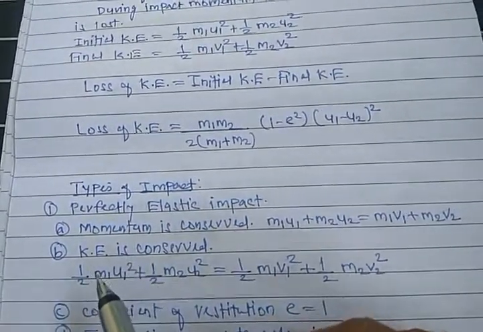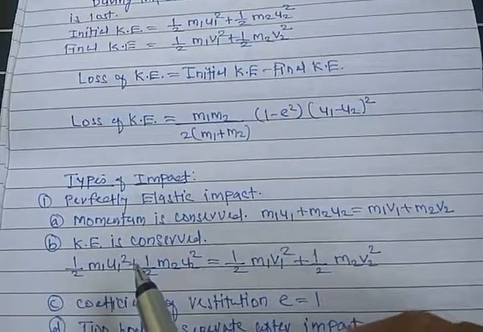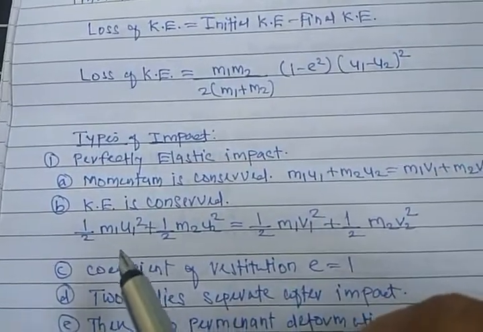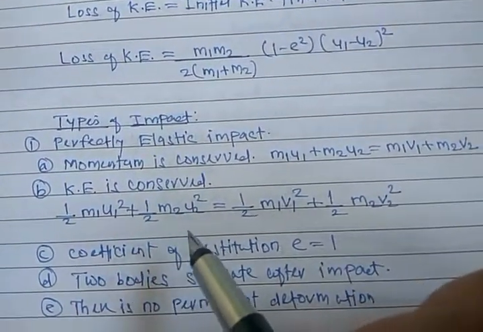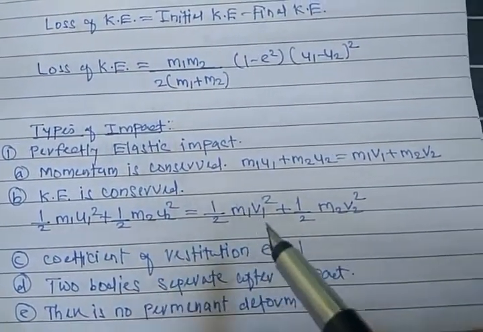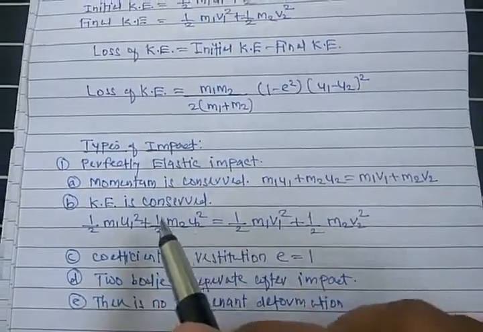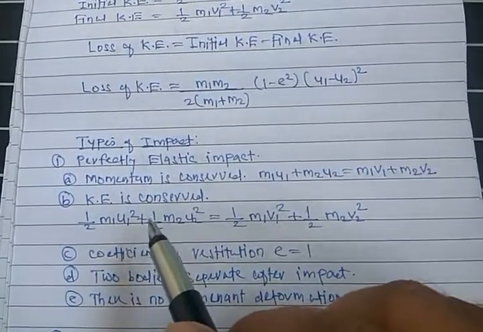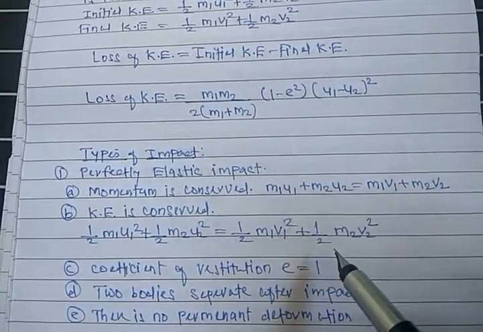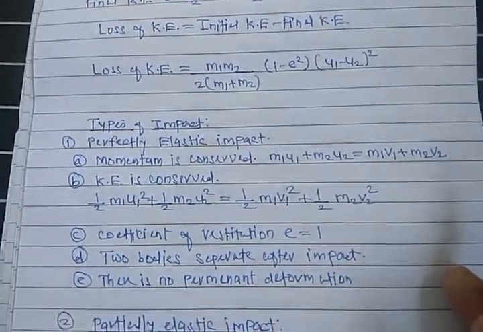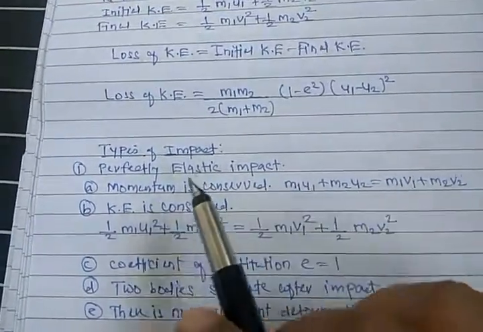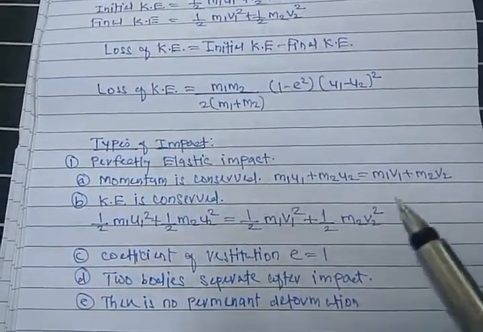Second, kinetic energy is also conserved: half m1 u1 squared plus half m2 u2 squared is equal to half m1 v1 squared plus half m2 v2 squared. Kinetic energy combined before the impact is equal to kinetic energy combined after the impact. Kinetic energy is conserved as well as momentum.